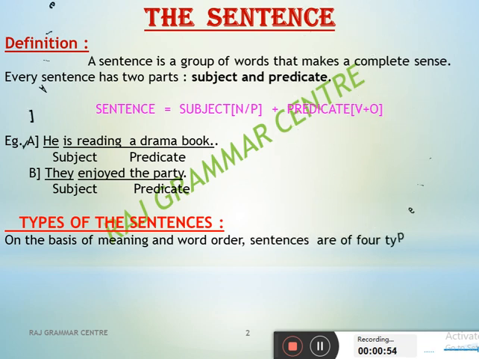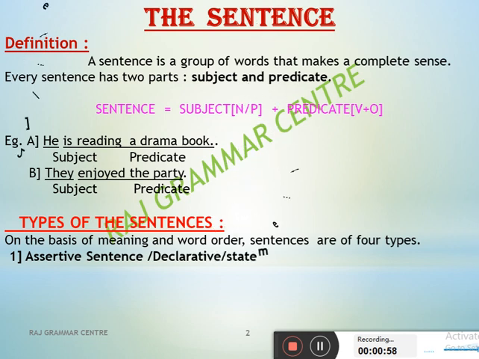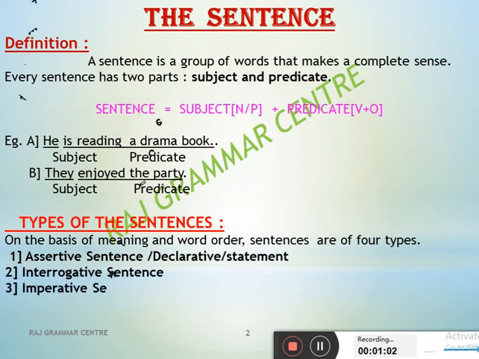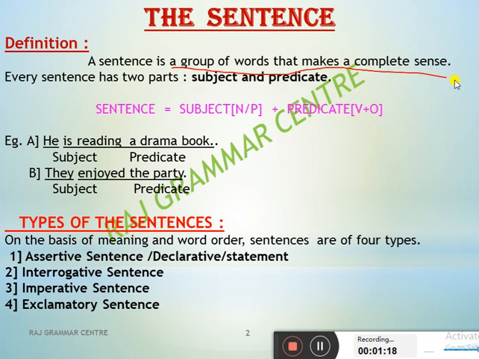Sense means, suppose I am saying "going am I". Here the words are there, a group of words is there, but they are not making sense. "Going am I" is totally wrong. And if I say "I am going", that is grammatically correct. So what is written here? First clarify that concept. A group of words that makes a complete sense.